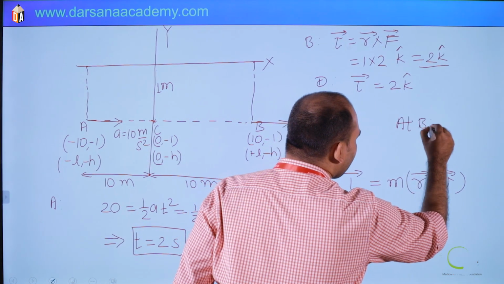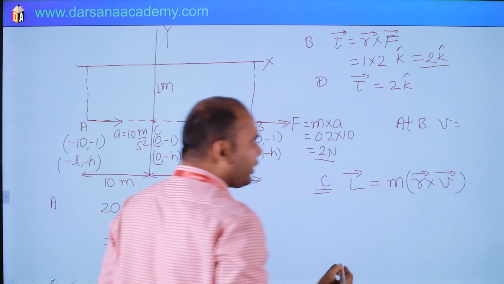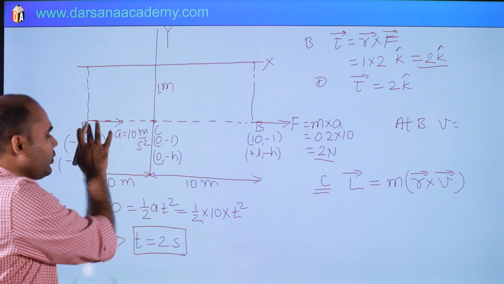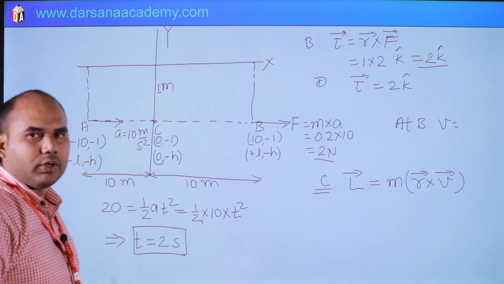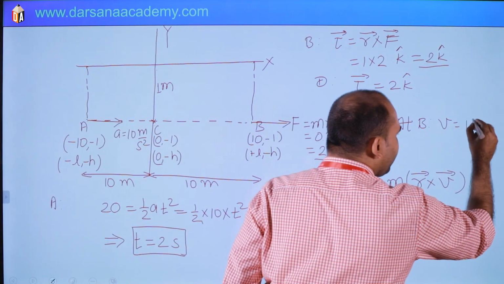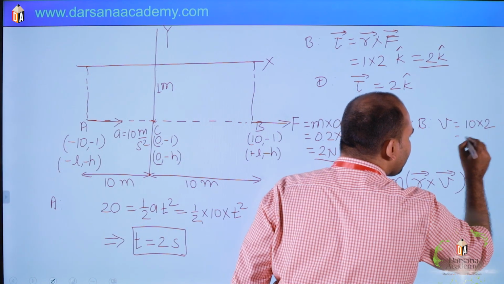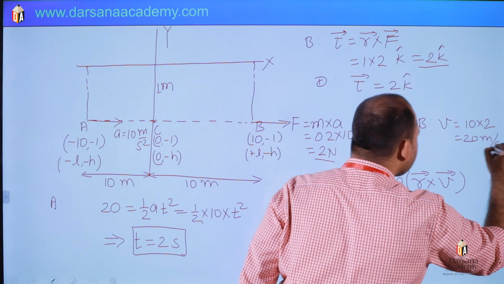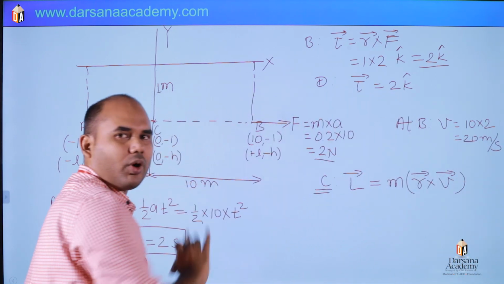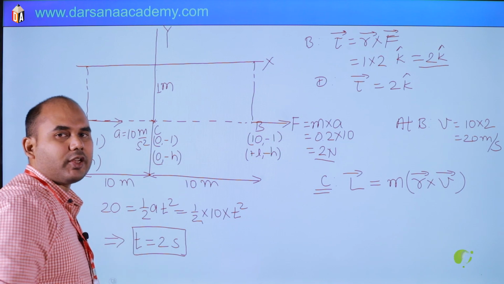At B, V is U plus AT. U is 0 and time is 2 seconds, so AT is 10 into 2. 20 meter per second is the velocity at this point, towards the positive x direction.